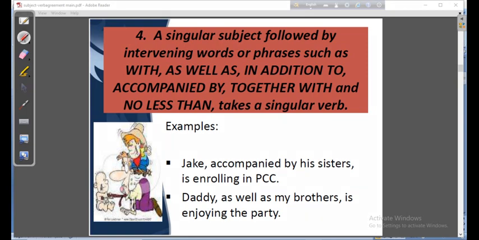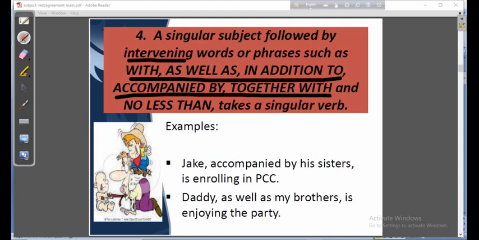A singular subject followed by intervening words or phrases such as with, as well as, in addition to, accompanied by, together with, no less than. Dear students, here we may get puzzled because these terms will intervene, will try to distract you, will disturb you in finding out the relation between the subject and the verb.